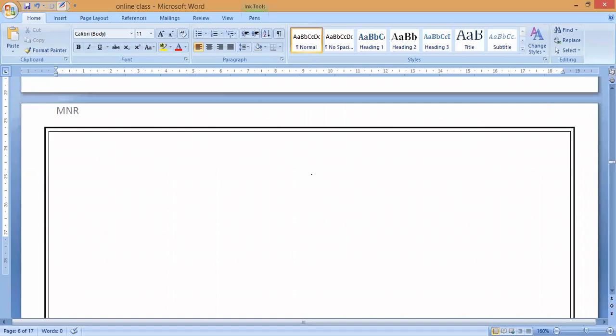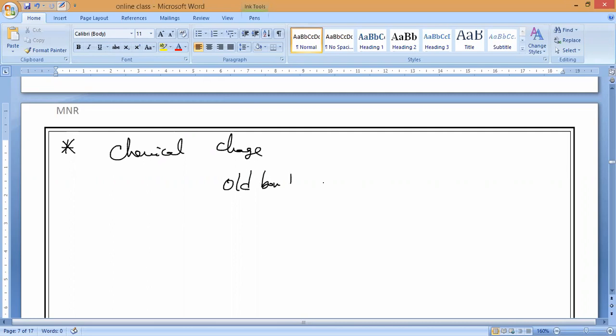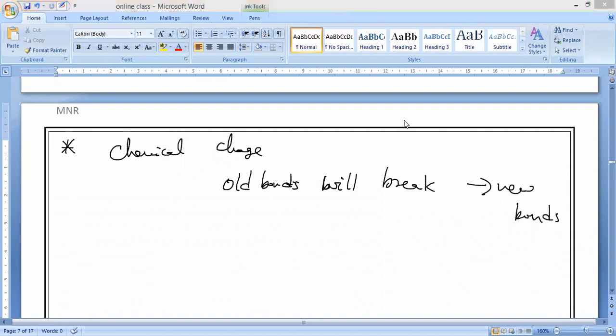So what do you mean by chemical changes? Simply, we can say old bonds will break and new bonds will form between the atoms. But will the number of atoms change? No, sir. Before reaction and after reaction, the number of atoms is the same. Only the old bonds will break, and old bonds change into new bonds.